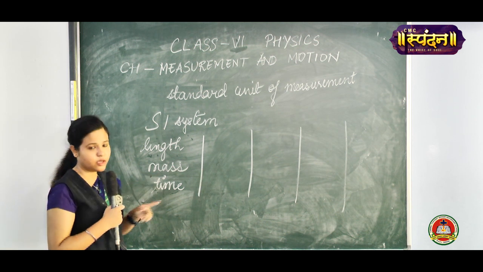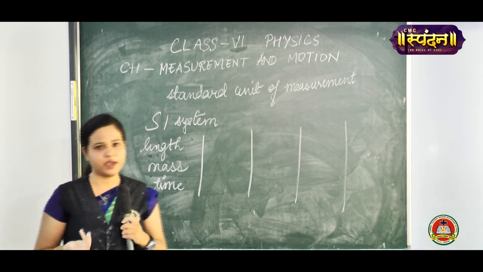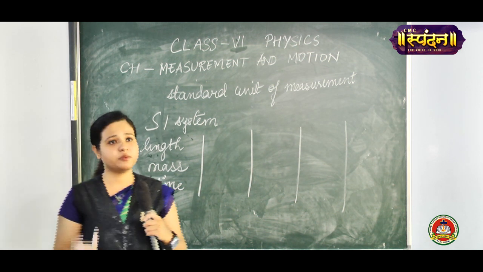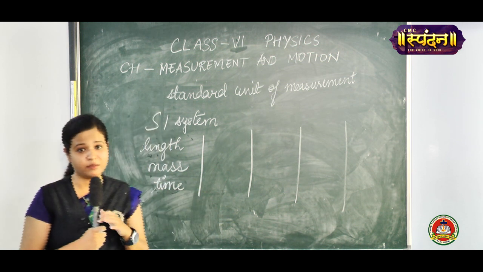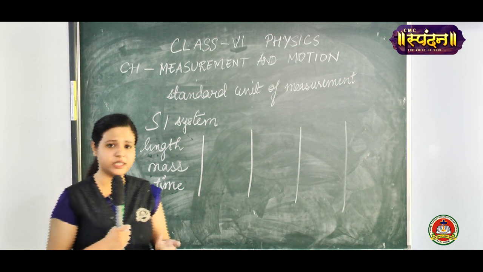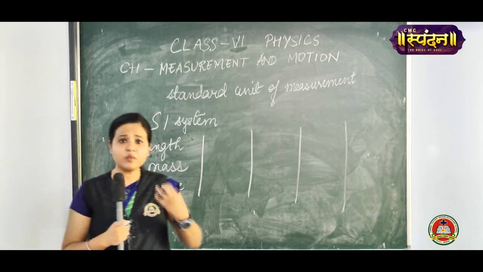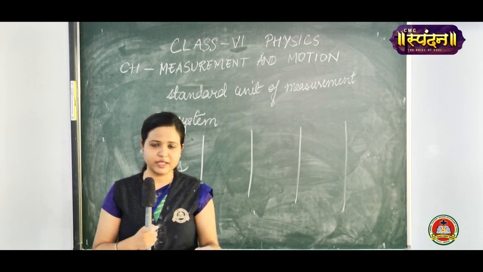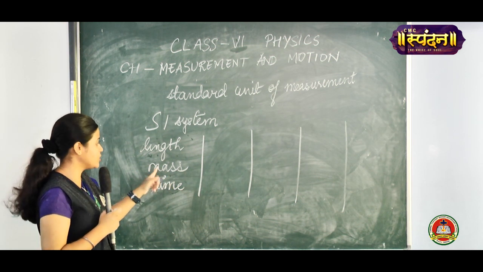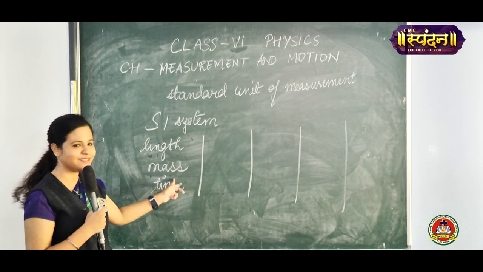Next is mass. What do we mean by mass? Mass is usually weight. So you need to measure weight, right? If we go to the vegetable vendor and we need tomatoes, potatoes or vegetables, then we need to give them the proper weight, half kg or 250 gram, then only he can give us the vegetables, and that will tell us how much we have to pay. So yes, mass is also important. You also need to calculate your weight so that you don't grow overweight.